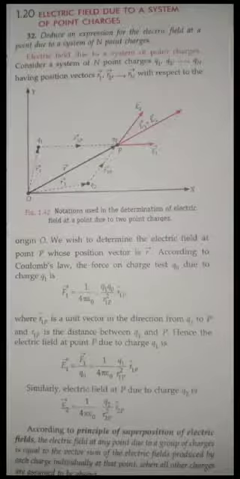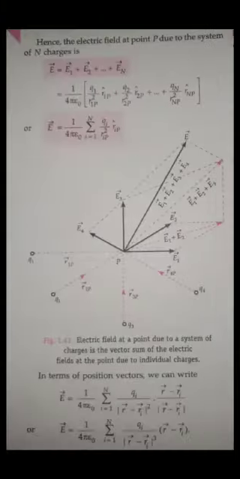And what else is common? Nothing is common. So I can take 1 by 4 pi epsilon naught outside, and then q1 by r1p square into r1p vector for the first. Similarly, q2 by r2p square into r2p vector second. And the last factor is qn by rnp square into rnp vector. Yes or no? So if I write it in summation form, we will find E is equal to 1 by 4 pi epsilon naught summation i is equal to 1 to n qi by rip square into rip vector.